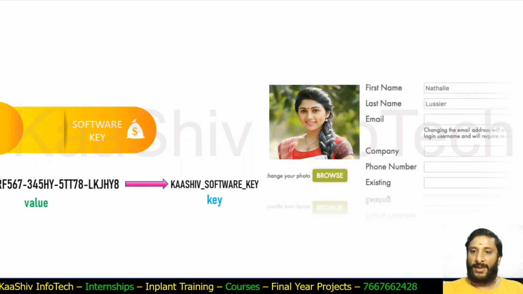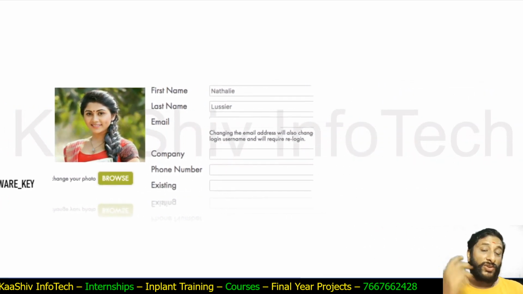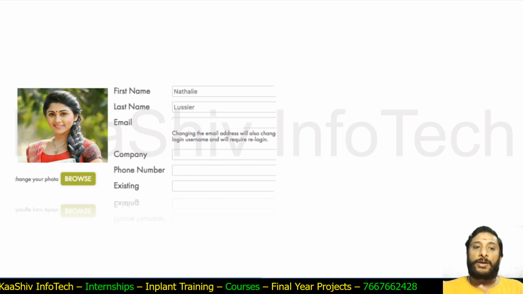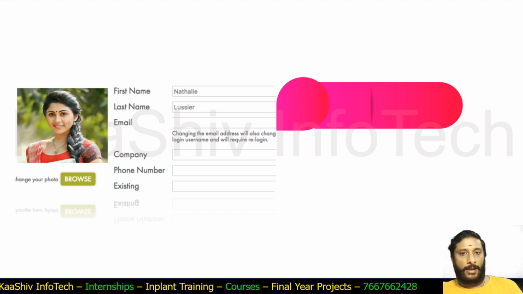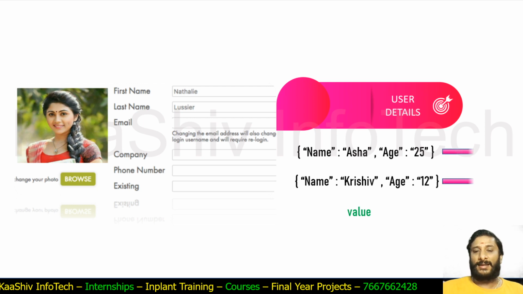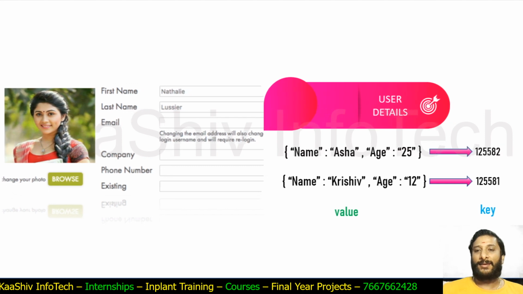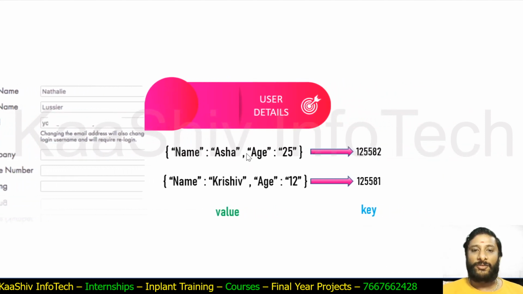See, that is a profile. In this profile, we have some data like the name, company name, phone number, and lots and lots of details about the person. So instead of giving all the details about the user, can I give a key for that? Sir, 258, employee ID. If you go for 258, I can get all the information. If you go for this number, you can get the information.